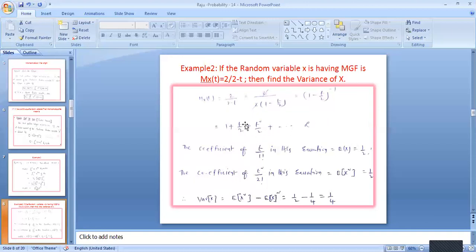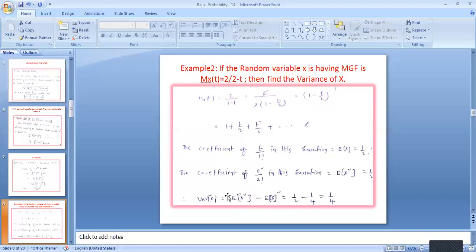So here this is the first moment. The coefficient of t by 1 factorial gives the expected value or mean value, that is the first moment, which is 1 by 2. And the second coefficient is named the second moment, so E of x square is 1 by 2 again.